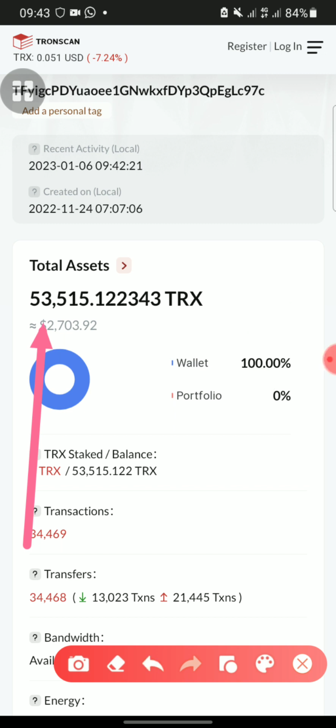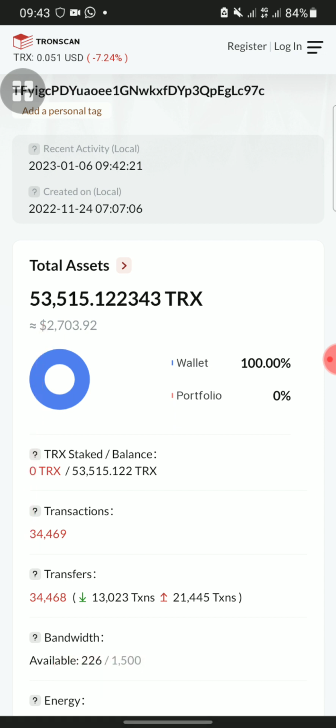These people will pay for long. The last time I checked, it was 16,000 TRS. Now they have added another one, which is 53,000 TRS. These people are going to pay for long, guys. They are going to pay for long.